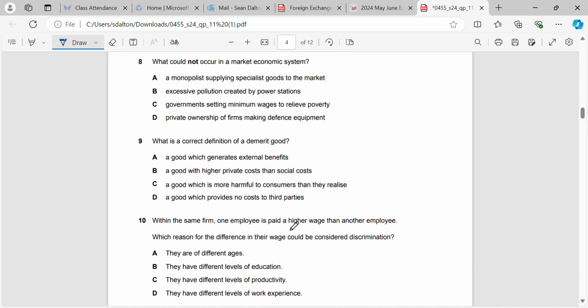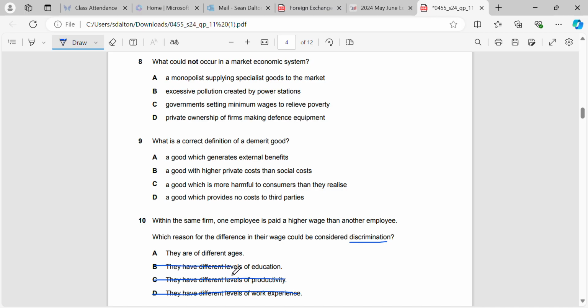Okay, within the same firm, one employee is paid a higher wage than another employee. Which reason for the difference in their wage could be considered discrimination? Okay, so different levels of work experience, that's not discrimination. As you work for a longer period of time, your wages generally increase because you get better at your job and you get more experience at doing it. They have different levels of productivity. Again, one worker that's more productive, I'm going to pay him more. The worker that's not as productive, I'm not going to pay them as much. That has nothing to do with discrimination. It is to do with how good they are at their job.